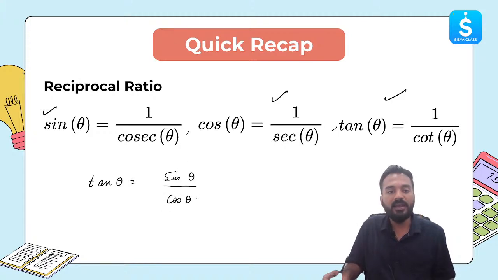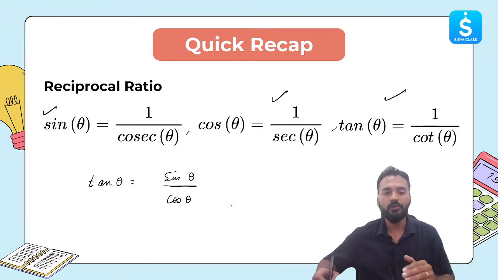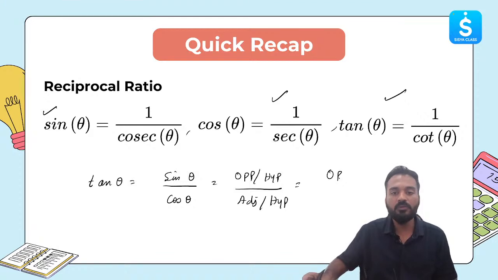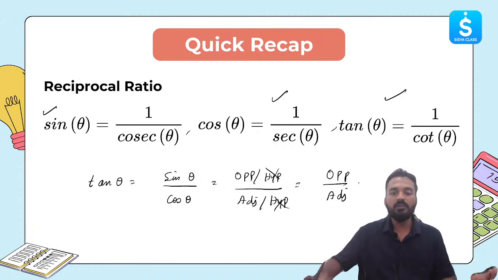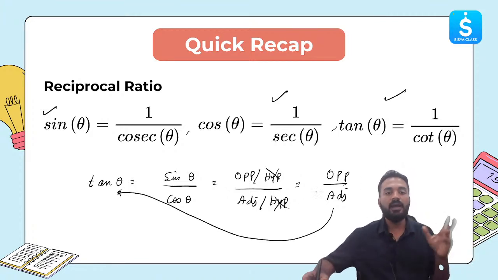If you divide sine theta by cos theta, right? Sine theta is opposite side by hypotenuse. Cos theta is adjacent side by hypotenuse. If you divide these two, what will you get? Opposite by adjacent, right? Hypotenuse will get cancelled out. Opposite by adjacent. And what is opposite by adjacent? Tan theta. So tan theta is sine theta by cos theta, number one thing.